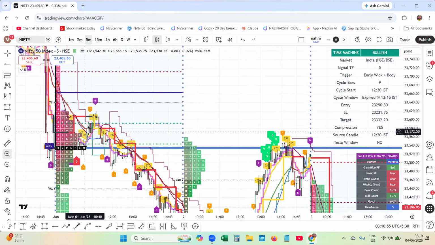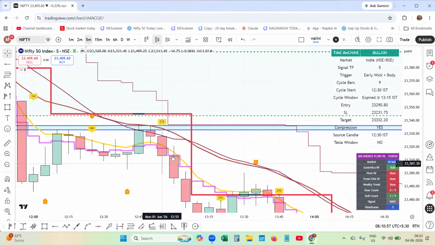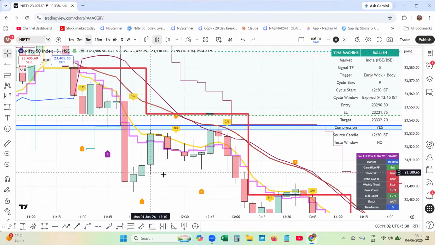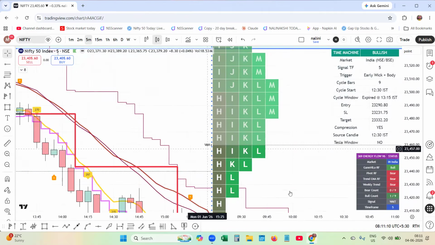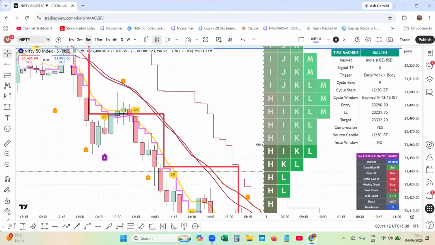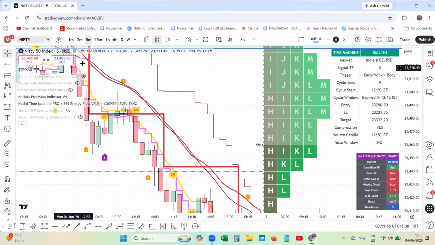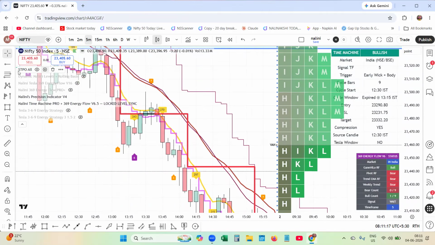That means they accumulated to sell. The price has been accumulated in these time slots to sell. You get to know with the Tesla time machine as well as the Nalini precision engine. I wanted to explain the concept of how beautifully you can decode the system and trade the system.